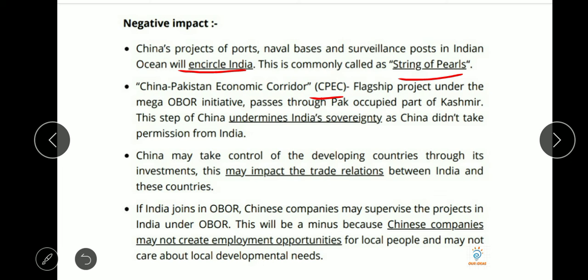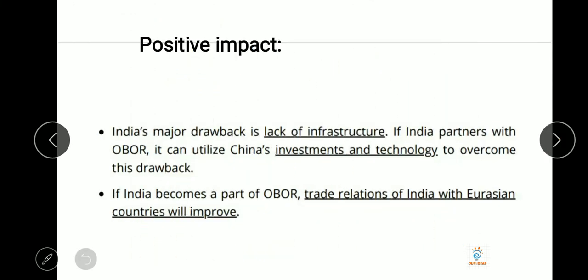And next is China may take control of the developing countries through its investment. This may affect trade relations, because if neocolonialism arises in those countries, that will affect India's relations with those countries. If India joins OBOR, Chinese companies may supervise the projects in India. Under OBOR, this will be a minus, because Chinese companies may not create employment opportunities for the locals, because they don't care about the locals.